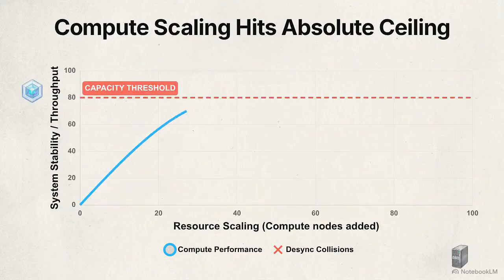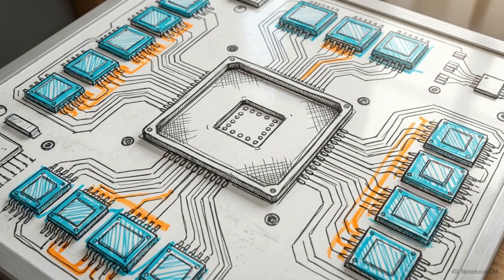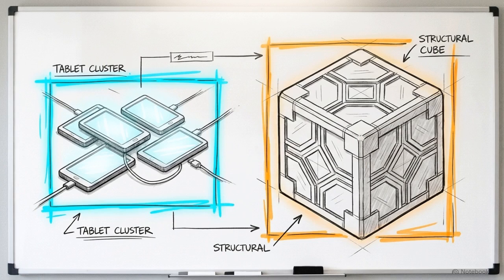Solving traffic collisions or state desynchronization with raw compute power eventually hits a strict mathematical limit. Managing complexity at this scale requires restructuring where control lives within the topology. Stabilizing distributed systems requires balancing two opposing architectural flows.